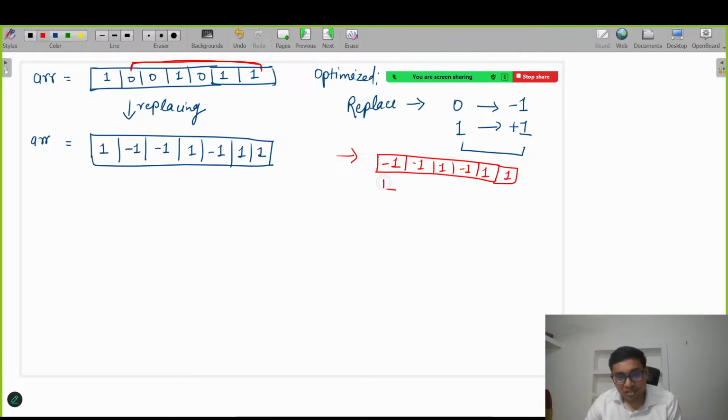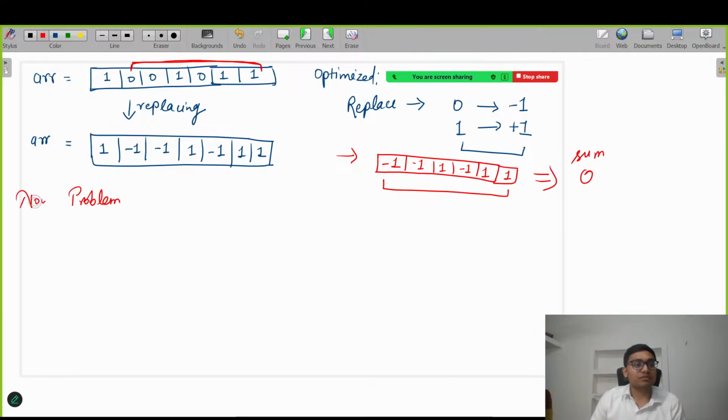So now this is the subarray, and if you sum all the elements of this subarray, then we will get 0. Why? Because the number of -1s and number of 1s are equal. Getting my point, everyone? Now our problem becomes something like this. We need to find out the longest subarray whose sum is 0. Now our problem becomes, let me write it here.